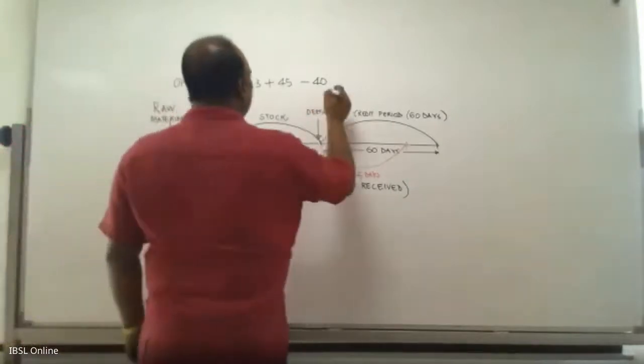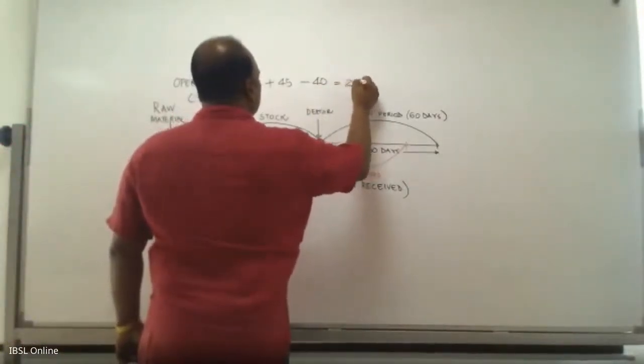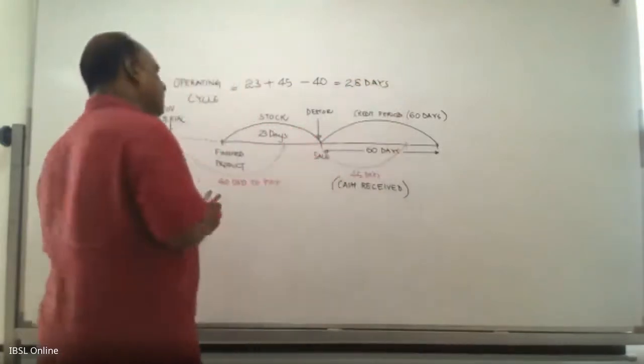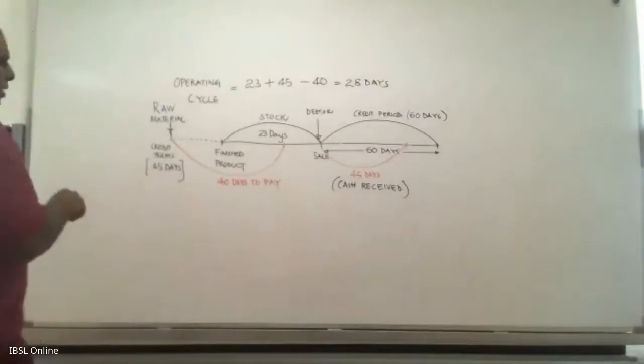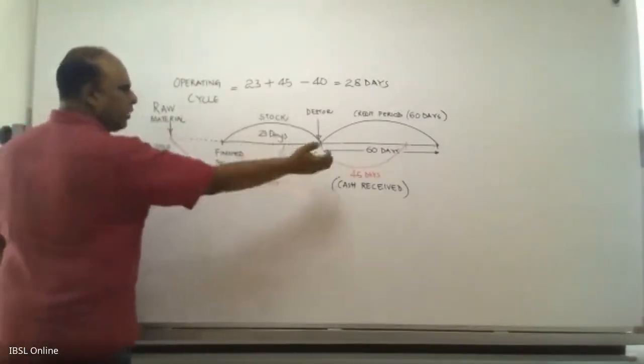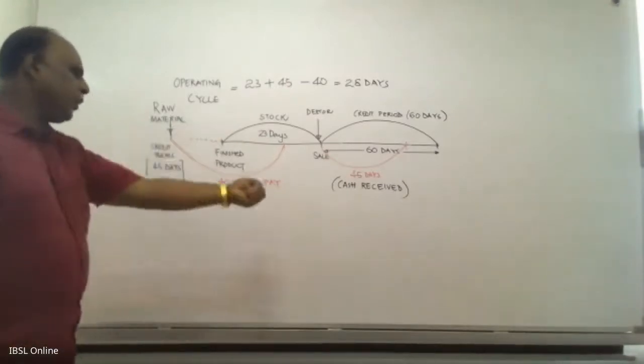So effectively, you are taking 28 days to turn around the raw material that you have purchased into cash. You see, this is how quickly you convert your raw material into cash.